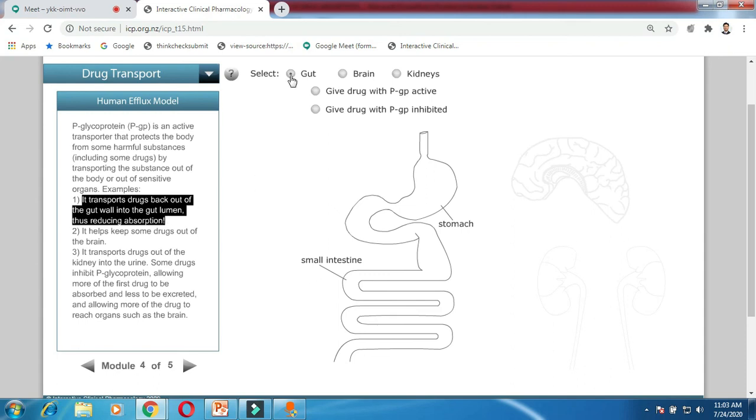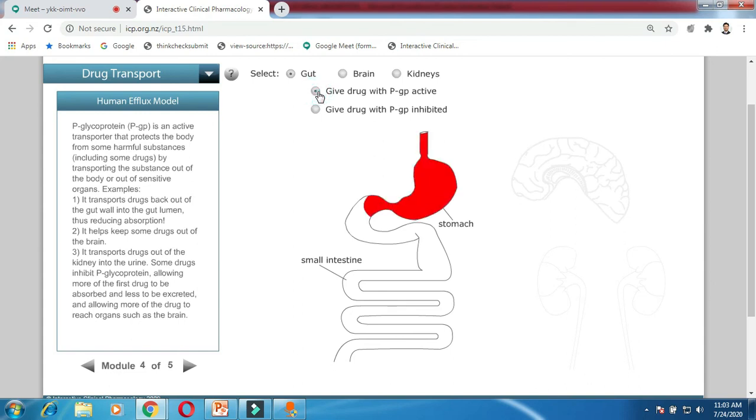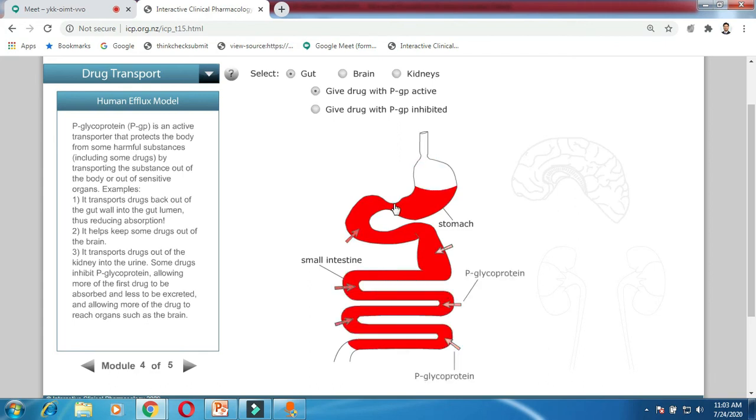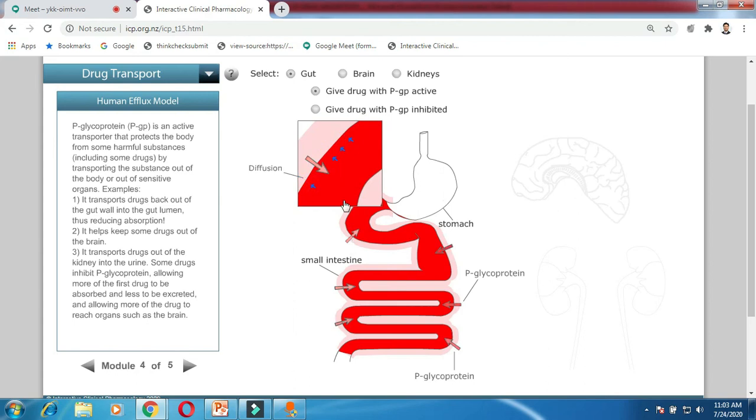Suppose I am clicking the gut. In the first example we are looking at the gut, and if you are giving a drug with PGP active, what will happen? You can look. This red dot clears, the drug gets absorbed. The blue lines suggest that the drug gets absorbed, but due to active PGP the drug is pulled back again into the GIT.